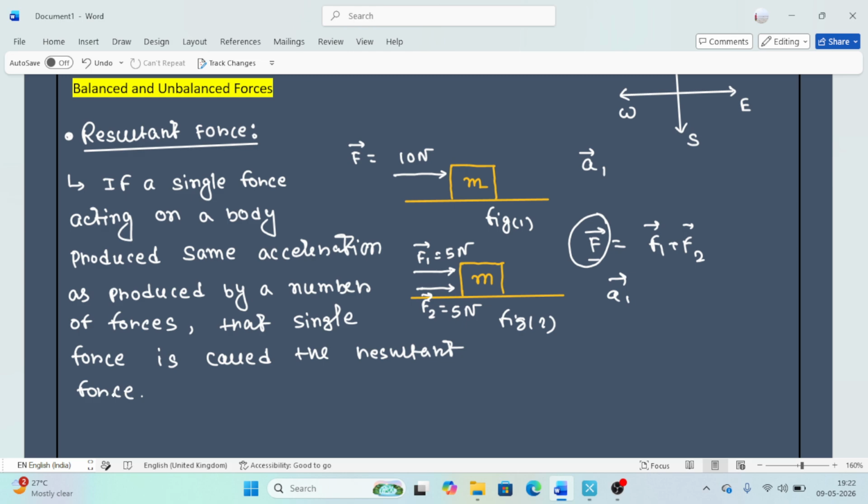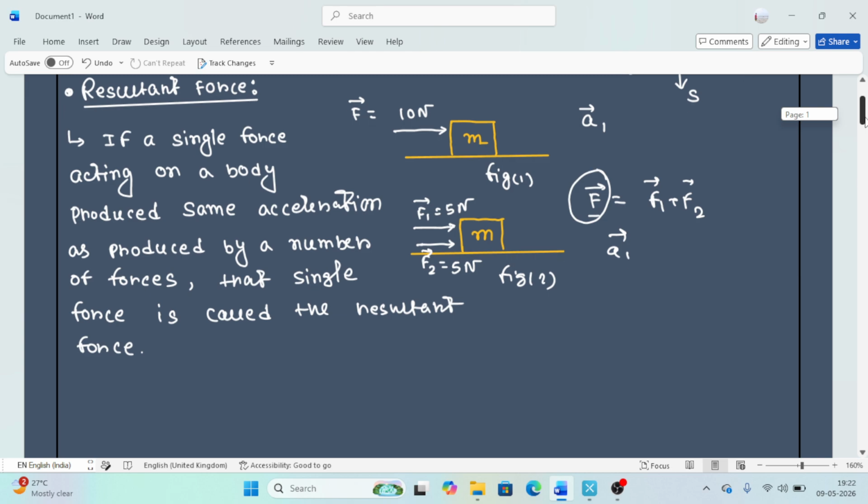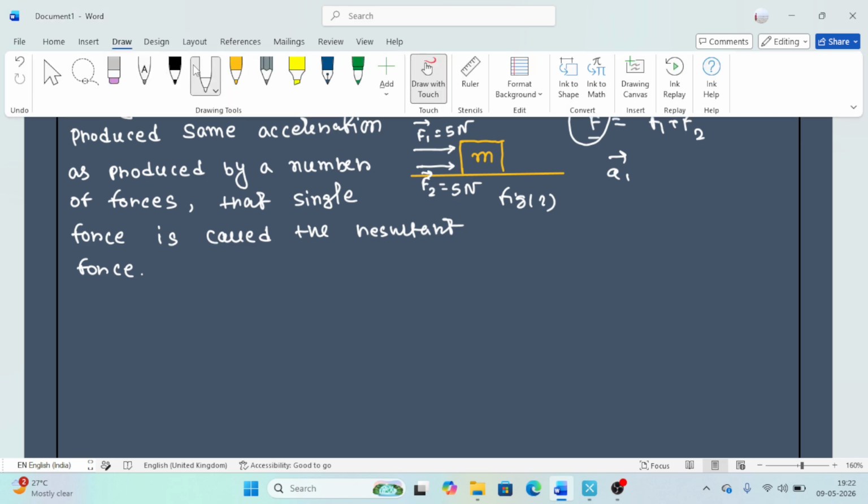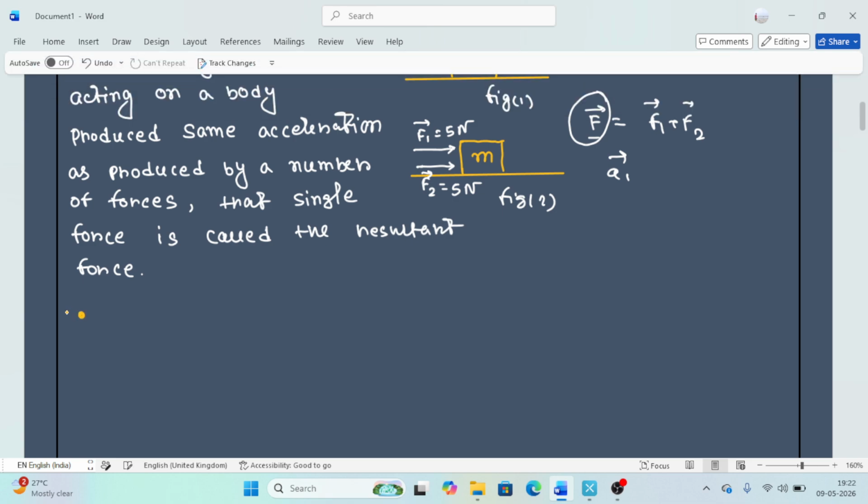That means the total force acting on the body. So this is the meaning of resultant force, right? Keep it in mind, sometimes this resultant force is also known as the net force.